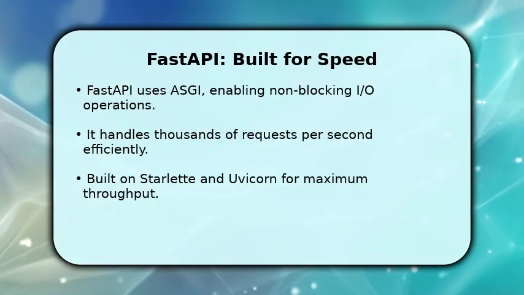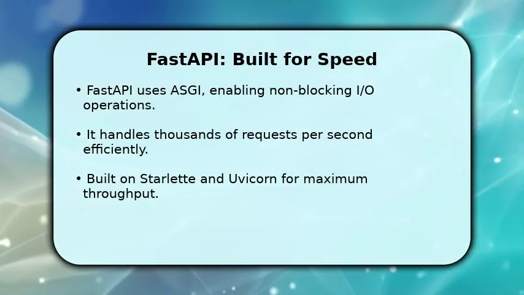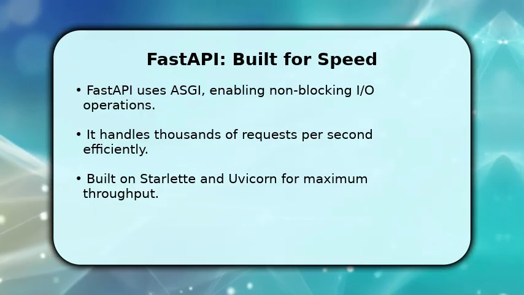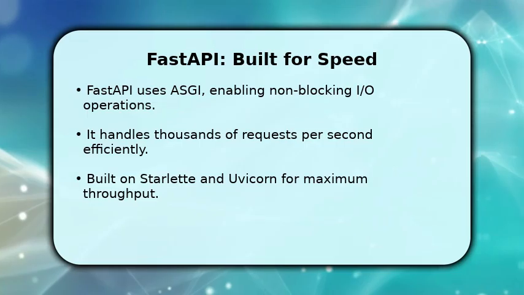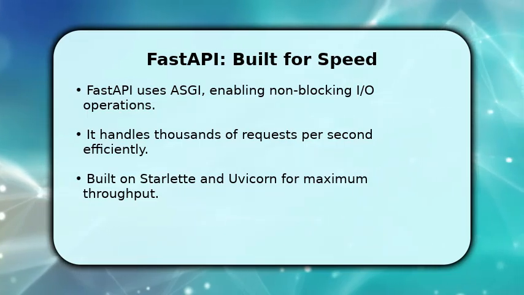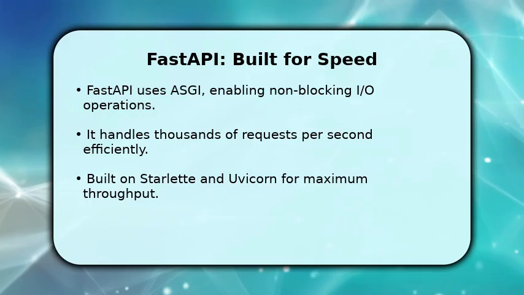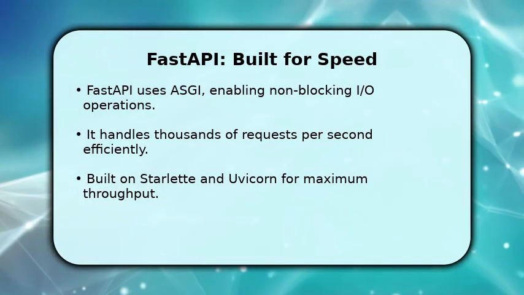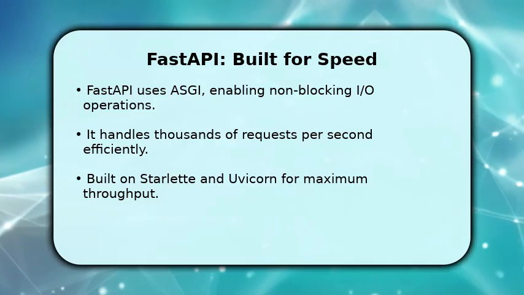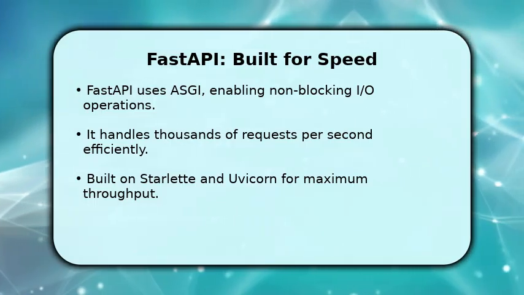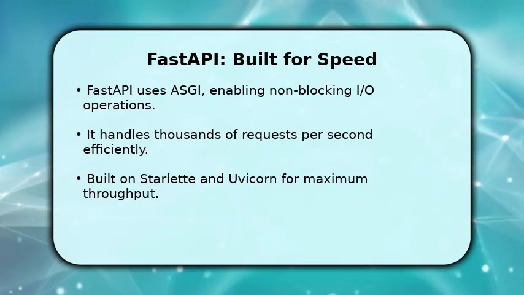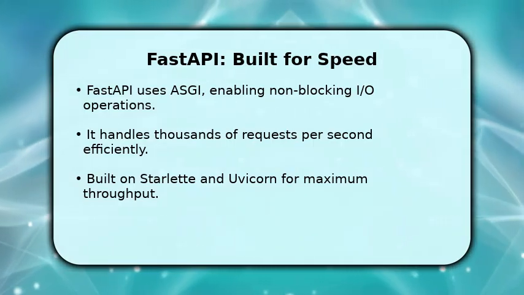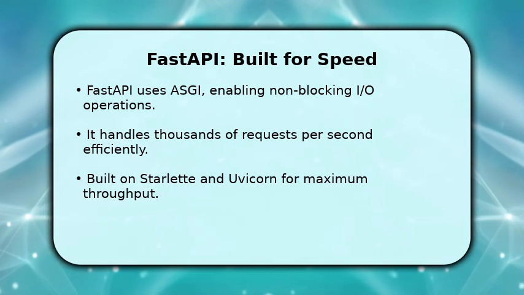FastAPI truly shines in performance, primarily due to its asynchronous design. It leverages the ASGI standard, allowing it to handle many requests concurrently without blocking. Built upon Starlette and Uvicorn, FastAPI can process thousands of requests per second. Benchmarks often show it handling significantly more requests than Flask, with response times reduced by up to 27% under heavy load. This makes it ideal for I/O-bound operations.